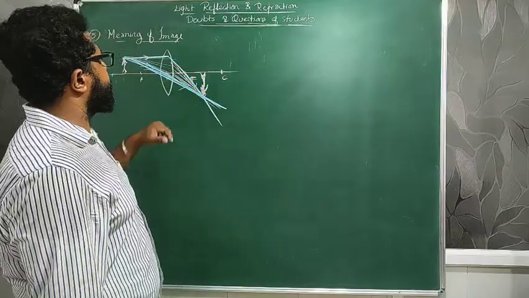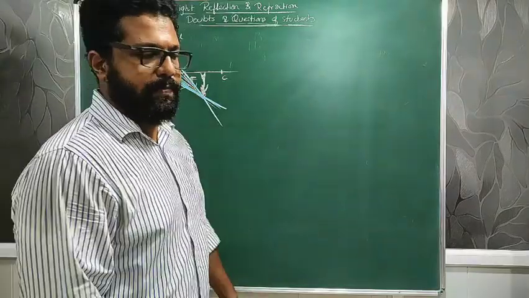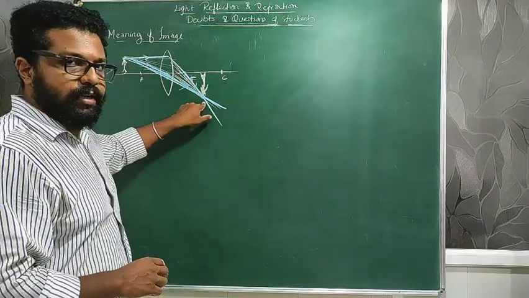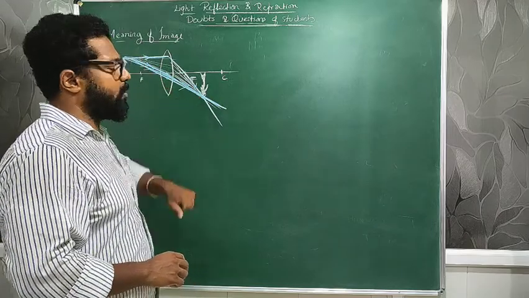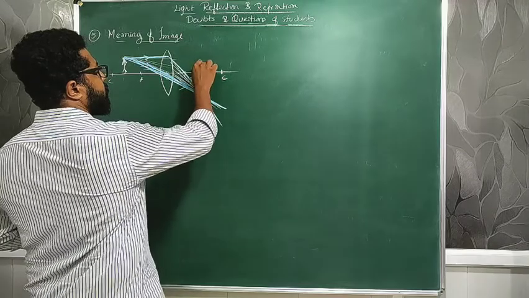So for now, suppose the two light rays actually intersect. In this case, yes, they are actually intersecting. All these light rays are actually intersecting at this particular point. I can call these points A dash, B dash.